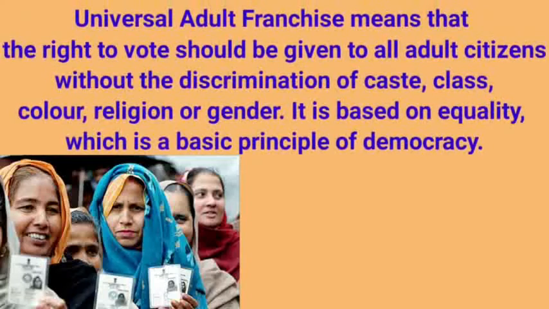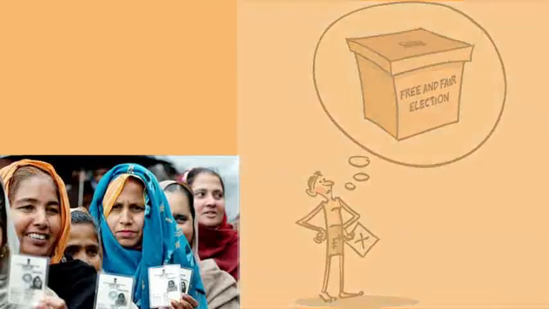Now we are going to talk about universal adult franchise. That means the right to vote should be given to all citizens without discrimination of caste, class, color, religion or gender. It is based on equality, which is a basic principle of democracy. So let's give a chance to everyone to choose their representatives. And this also changed the whole scenario of society.